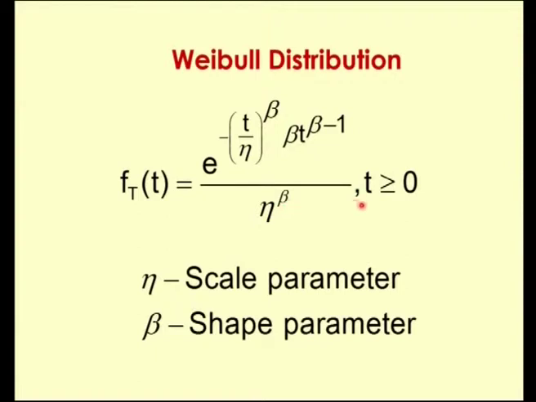This is valid when t is greater than or equal to 0. Here eta is called the scale parameter and beta is referred to as the shape parameter.